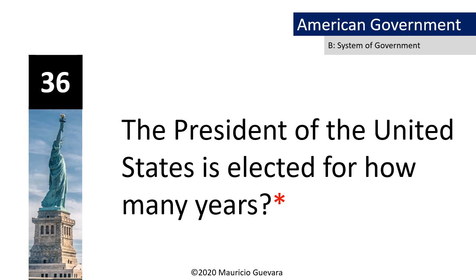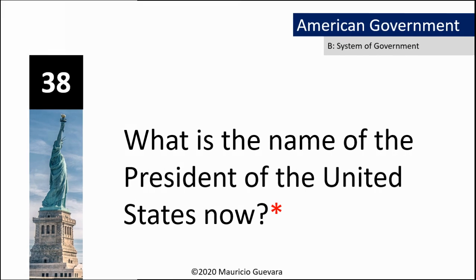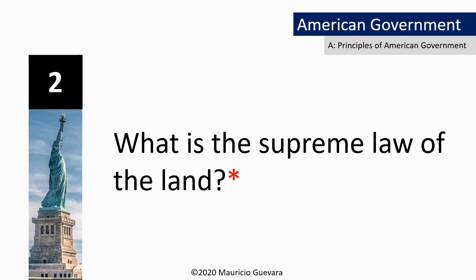The President of the United States is elected for how many years? 4 years. What is the name of the President of the United States now? Joseph Biden. What is the supreme law of the land?